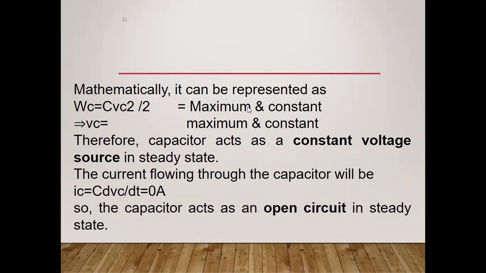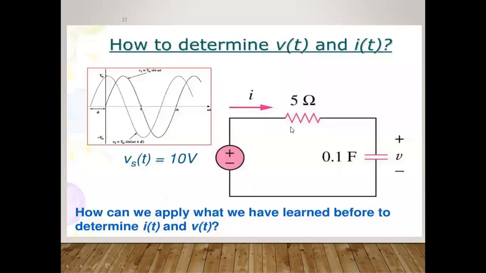Now come to the next thing. While you are going to study either the steady state or the transient responses, we should know how we can determine the value of the voltage as well as the current, that is, how you can determine the parameters, which are nothing but voltage and the current. Anyhow, if you are finding the voltage and the current, definitely you will be able to find the power with respect to t. Okay, getting?